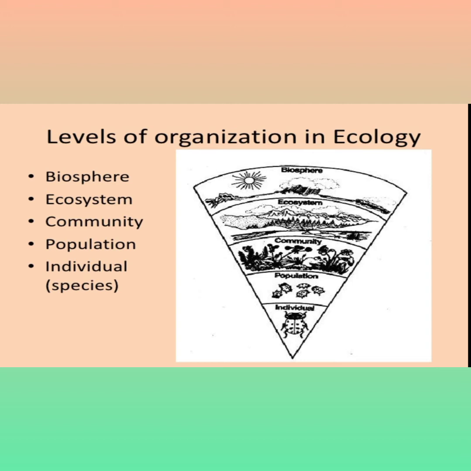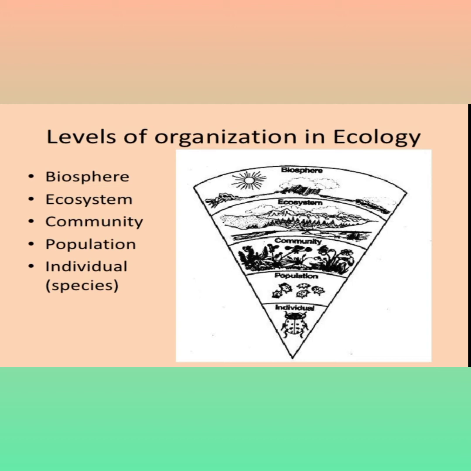After that, two or more populations come together to form a community, and two or more communities get together to form one ecosystem. Then a number of ecosystems come together in a single biosphere. These are the levels of organization in nature. In the figure we can see the individual species.